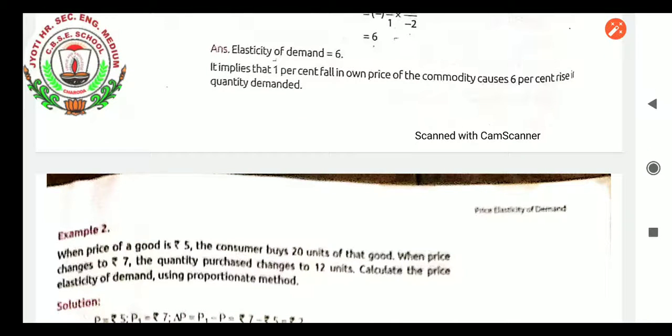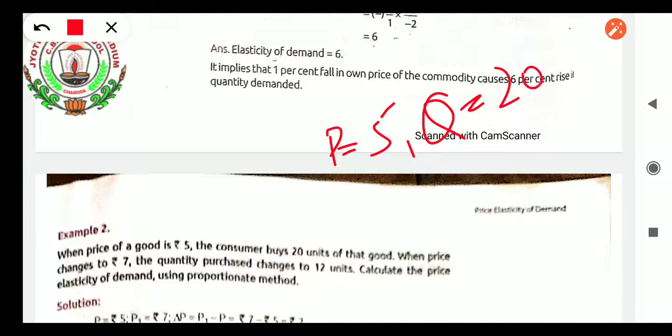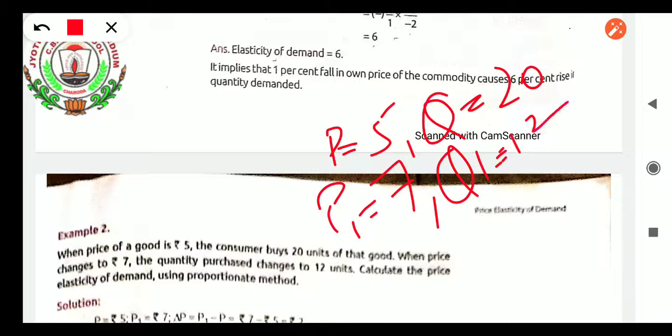What is the question? When price of a good is rupees 5, it means P, the simple P, the initial price, is 5. What is the quantity the consumer buys? Q, the initial Q, is 20 units. When price changes to rupees 7, that is P1 equals 7. Q1, how much is there? 12 units. So let us proceed with these, students.